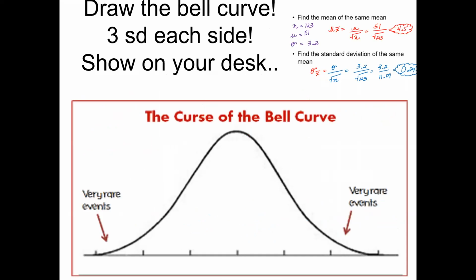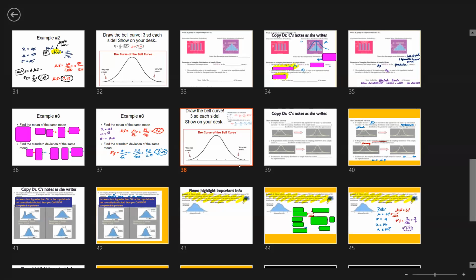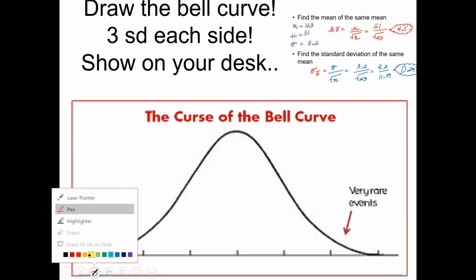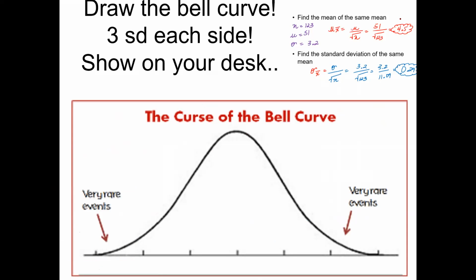Okay, so here we go. There's your bell curve. You know your mean is going to be starting off at 4.5. So right here is my mean, at 4.5.